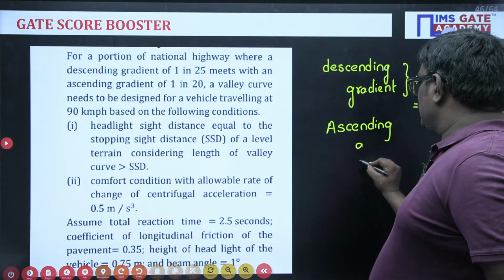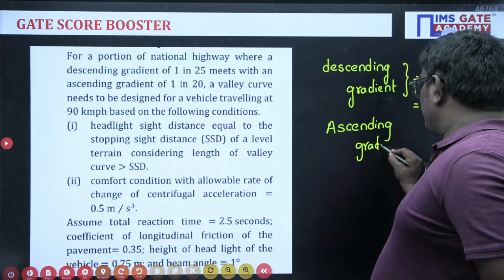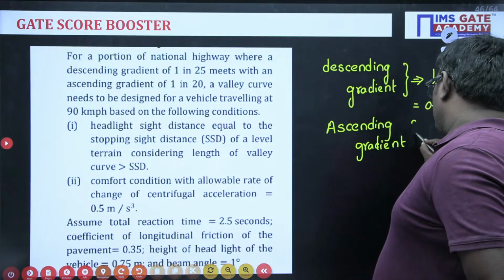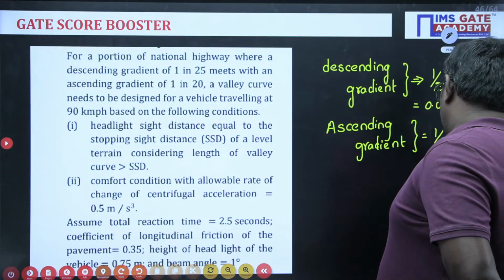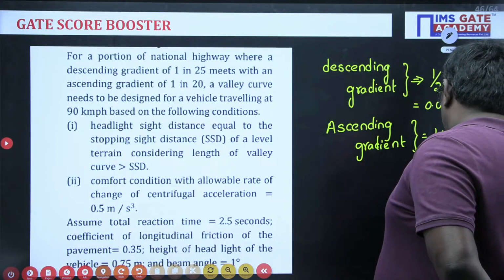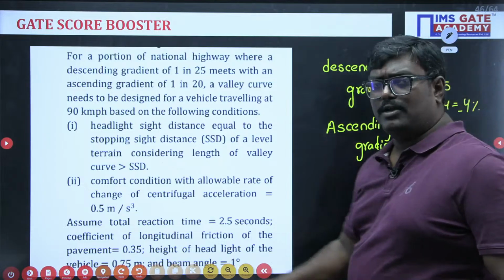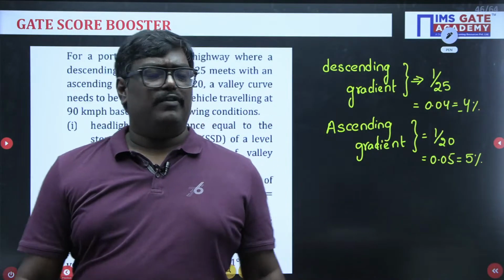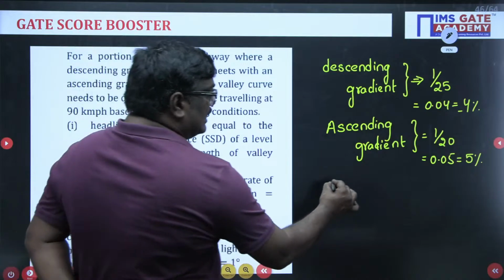Gradient is 1 by 20, which is equal to 0.05, which is equal to 5%. Am I correct or wrong, students? Now, if I solve this problem, n is equal to what, sir?